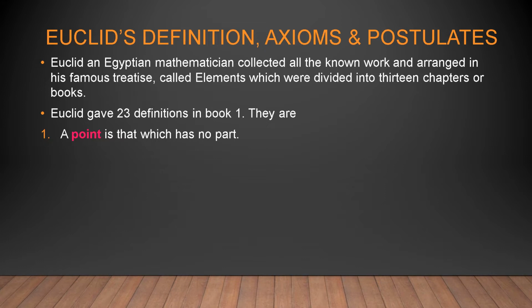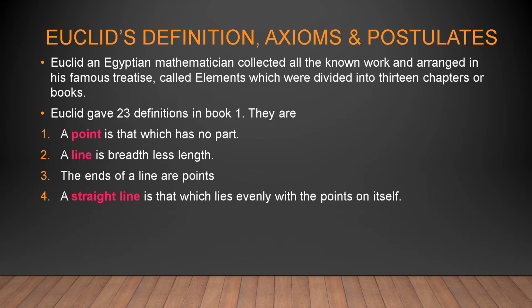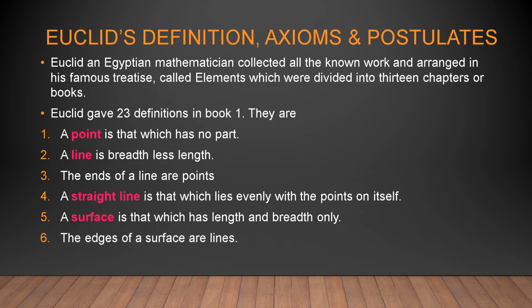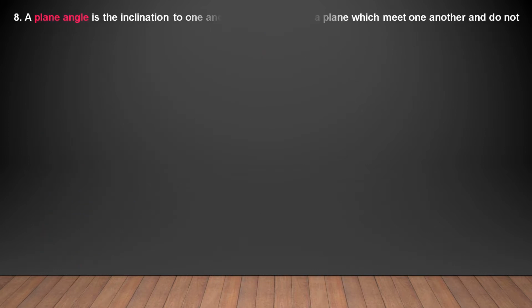Point is that which has no part. A straight line is breadthless length. The ends of a line are points. A straight line is that which lies evenly with the points on itself. A surface is that which has length and breadth only. The edges of a surface are lines. A plane surface is a surface which lies evenly with the straight lines on itself.